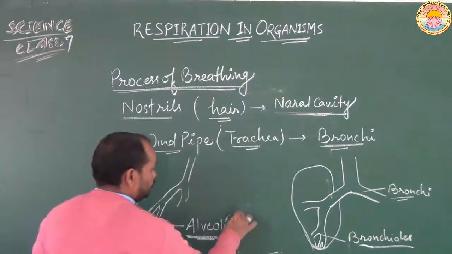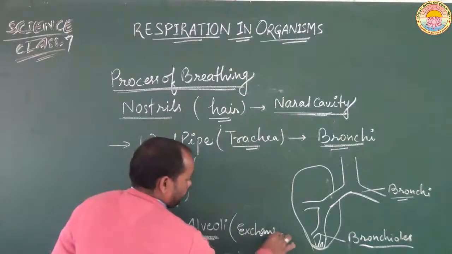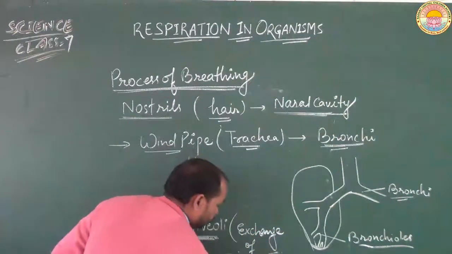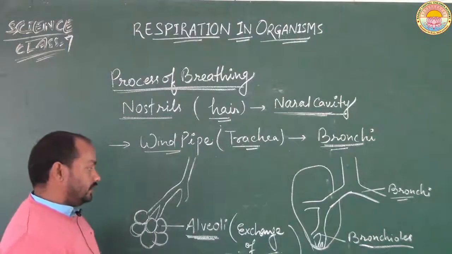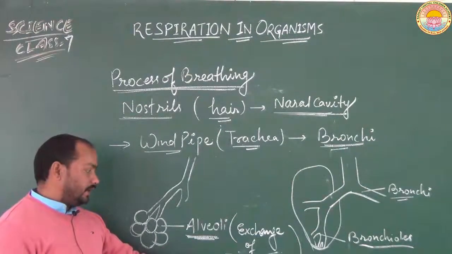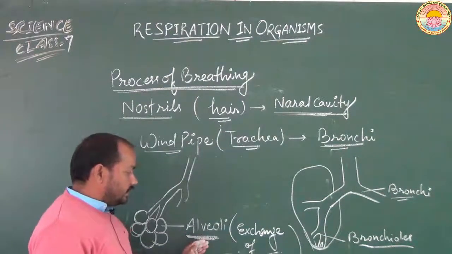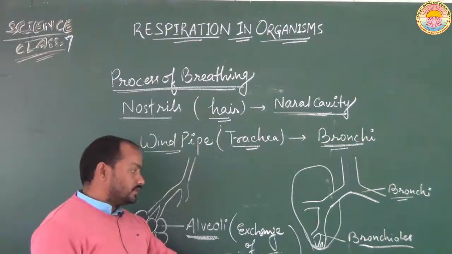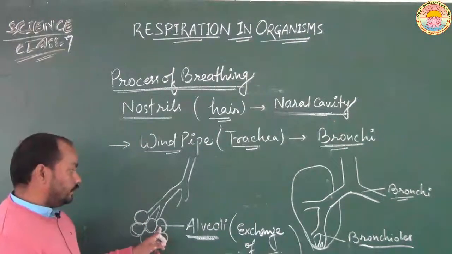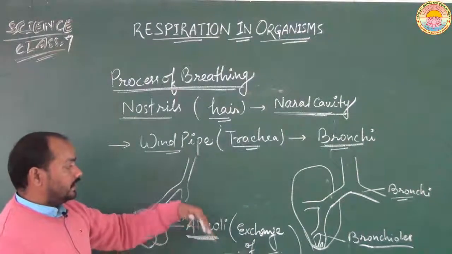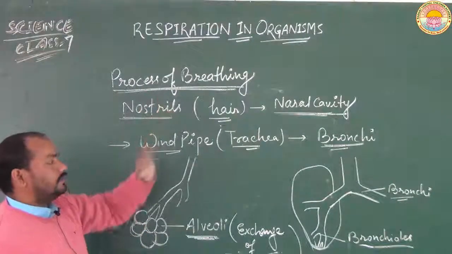And inside the alveoli, finally, the exchange of oxygen and carbon dioxide takes place. It means the air that we have taken is rich in oxygen, and this oxygen goes into the lungs, and inside the lungs the carbon dioxide which is produced after the respiration process is absorbed inside the alveoli, and the carbon dioxide is released outside of our body by the process of exhalation. So in this way, the process of breathing takes place.